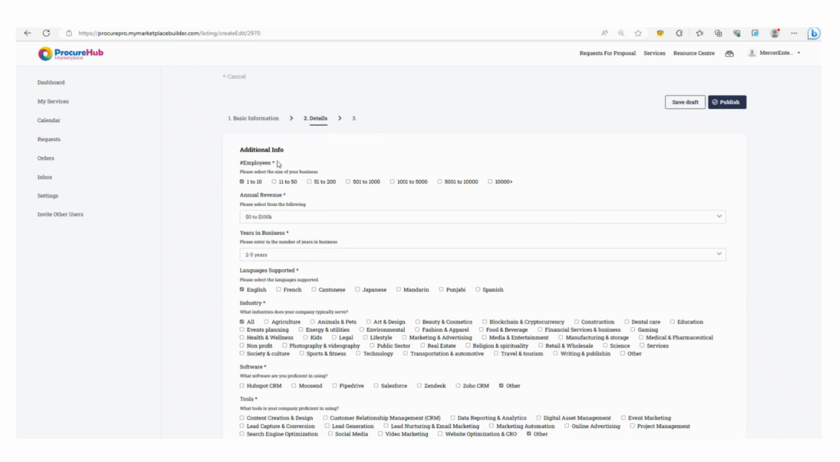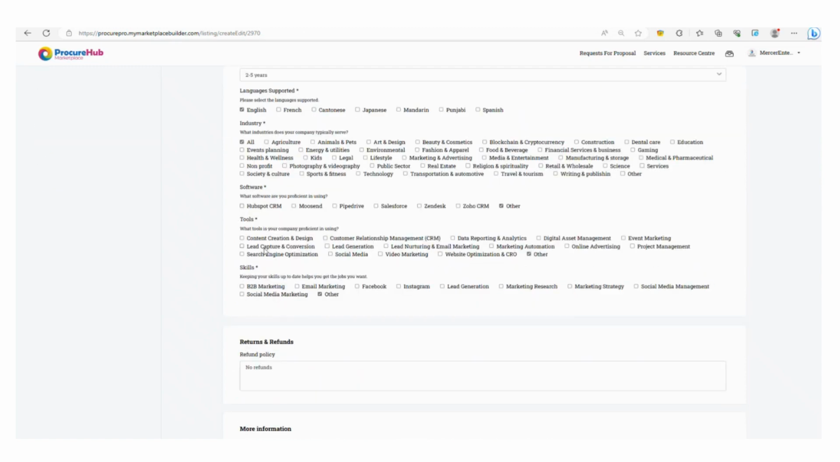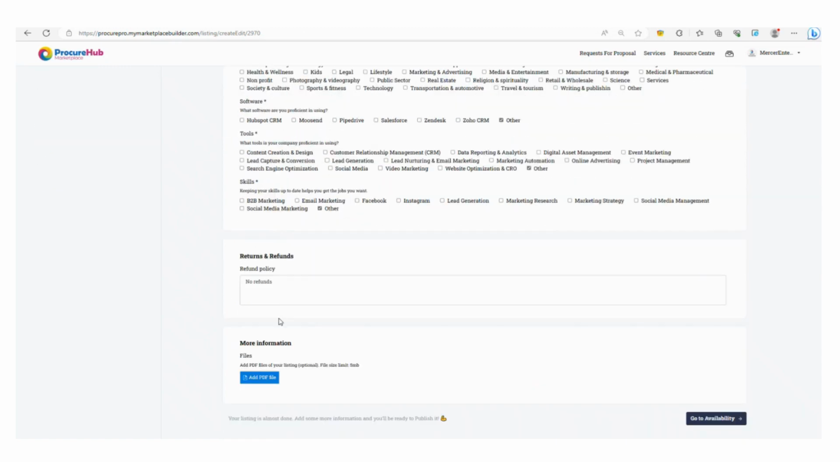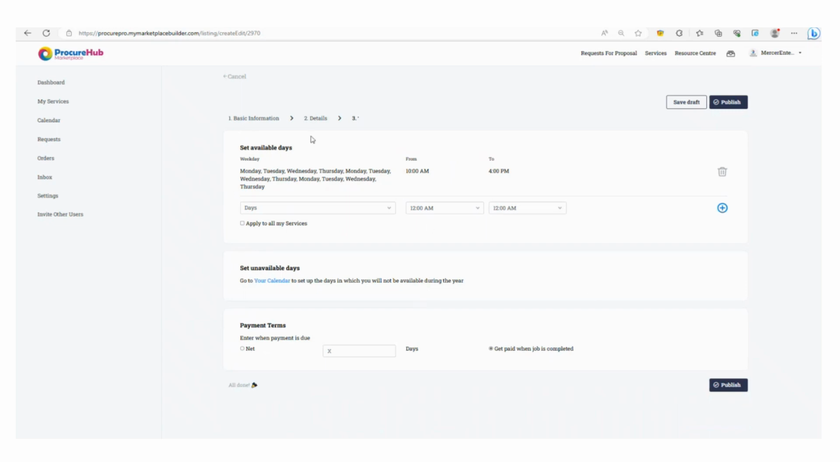This is more information around the service itself: employees, revenues, years in business, languages supported, industries. This is all specific to the service so that when users are actually searching, they know the details for each service, and it allows them to search more effectively. You can also choose your availability, the days you're available, the times you're available. You can actually set your unavailable days, and you can choose the type of payment if you want to offer net terms.